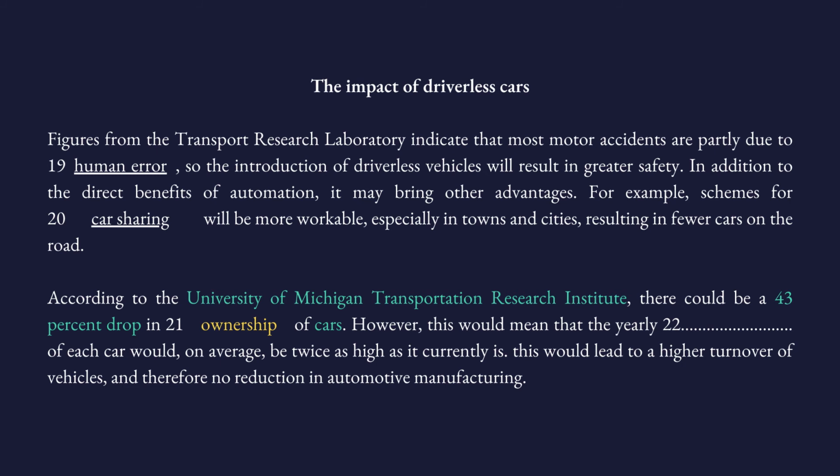The following sentence says, however, this would mean that the yearly blank of each car would on average be twice as high as it currently is. Keywords: yearly, well, each car is general, but we could use it. Average, twice. This looks a bit more difficult than the previous question, but since it says however, it could be close to the answer to the previous question.